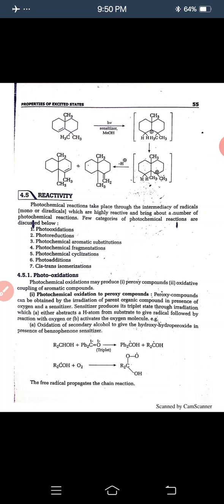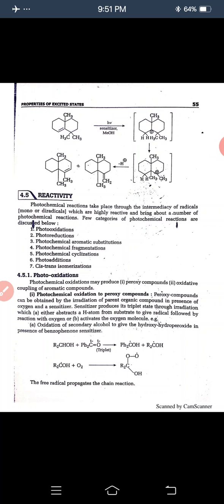Peroxy compounds can be obtained by the irradiation of the parent organic compound in the presence of oxygen and a sensitizer. The sensitizer produces its triplet state through irradiation, which either abstracts a H atom from the substrate to give a radical followed by reaction with oxygen, or activates the oxygen molecule. That is, we discuss A, oxidation of a secondary alcohol to give the hydroperoxide in the presence of a benzophenone sensitizer.